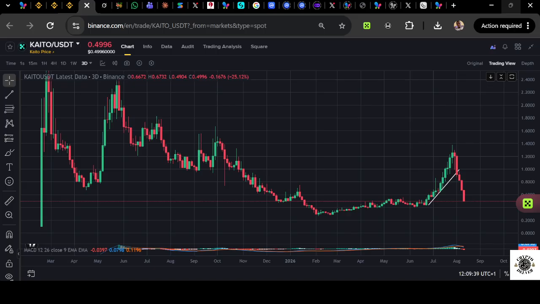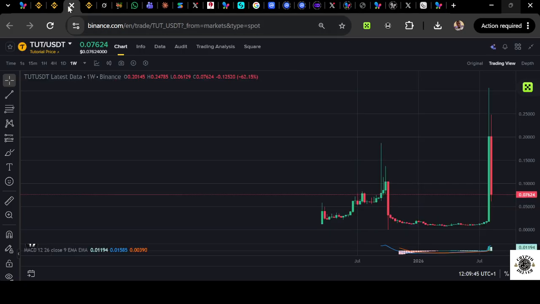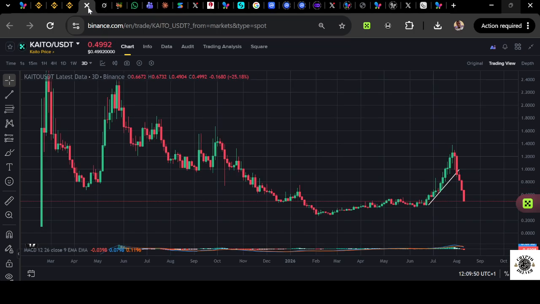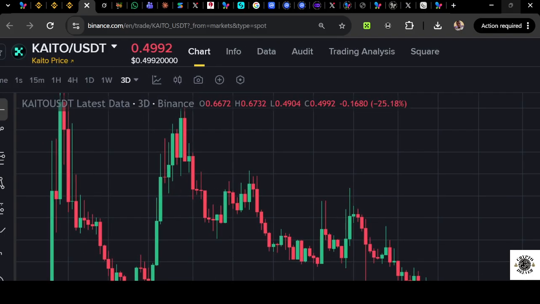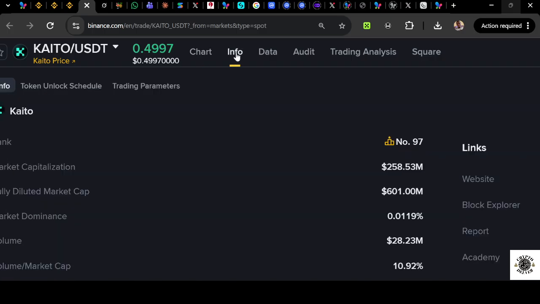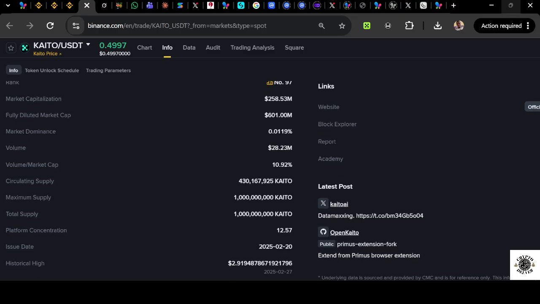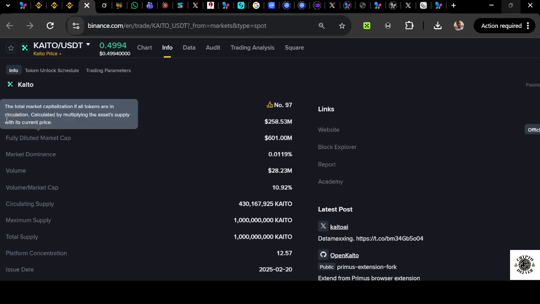Okay, because you don't just buy a coin based on how many zeros are in the coin. Instead, you buy a coin based on the statistics, that is the market capitalization that you have. Now, first of all, when you have a chart like this, always come back to info. When you come to info, you're going to see a lot of information about the coin. Under this info, we have this one that says rank. Okay, so this is the rank of the coin in the overall crypto market. There are thousands of them. So currently this one is ranking number 97.